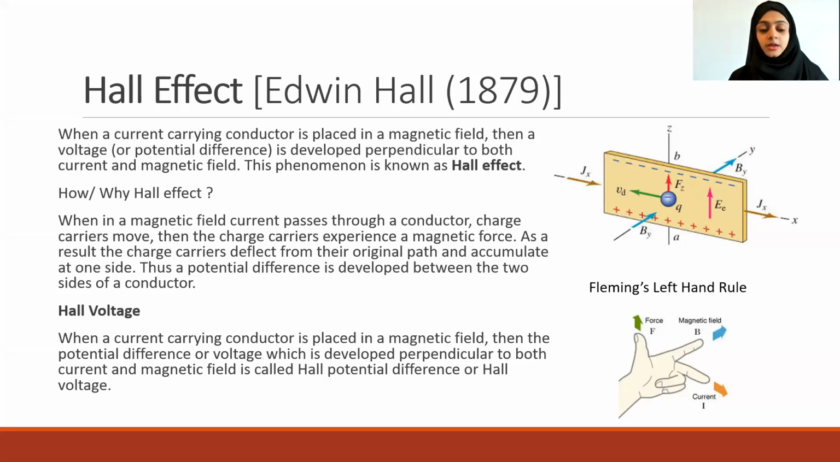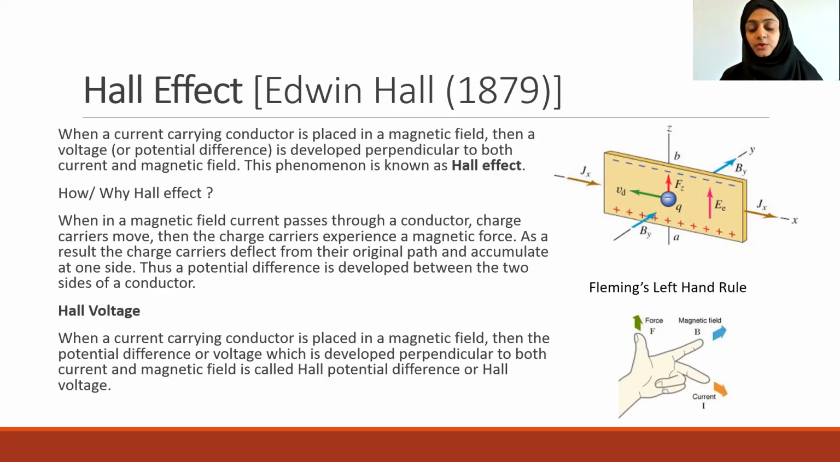And now, Muhammad Zaman, can you define Hall voltage? When a current carrying conductor is placed in a magnetic field, the potential difference which is developed is perpendicular to the current and the magnetic field. That is called the Hall voltage.